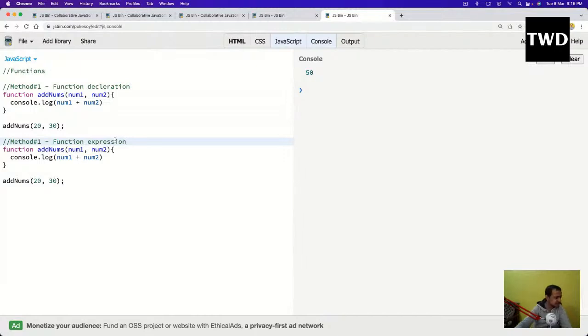First let me change this to maybe multiNums, and here also I will change it to multiNums. But here I want to return it. I don't want to console log it here. I want to return num1 plus num2. It is multiNums, so I have to multiply. Let me comment this out so that it doesn't run. If I run it, see, nothing will happen, because when you return something, you have to catch it.